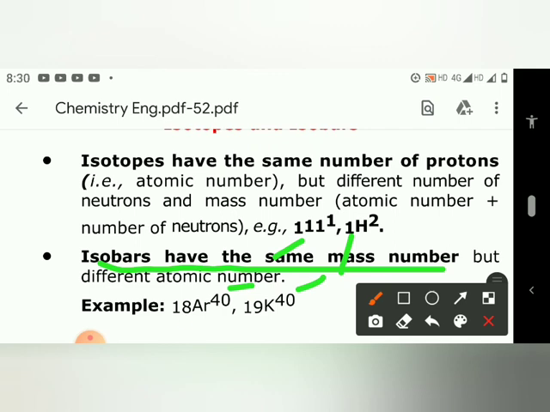And here the atomic number is different for both the elements. It's obvious that krypton and argon have different atomic numbers, but the mass number is the same.